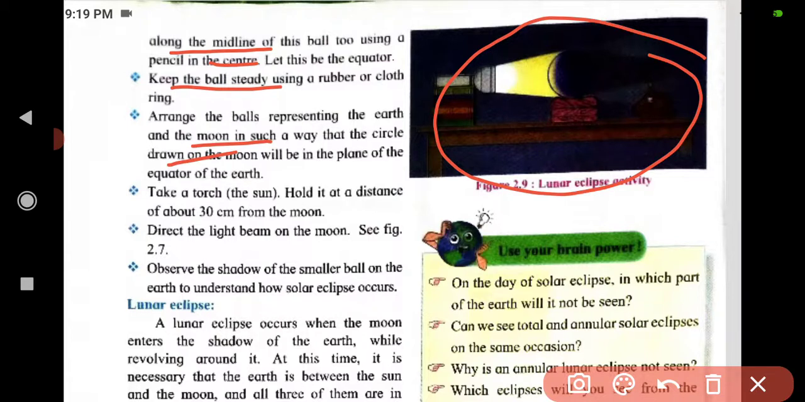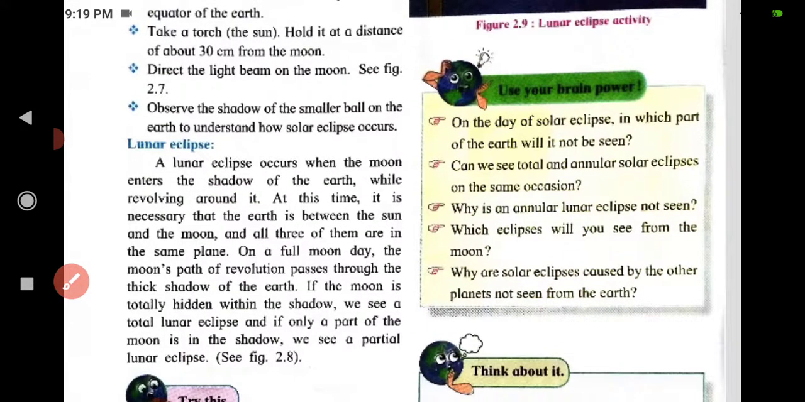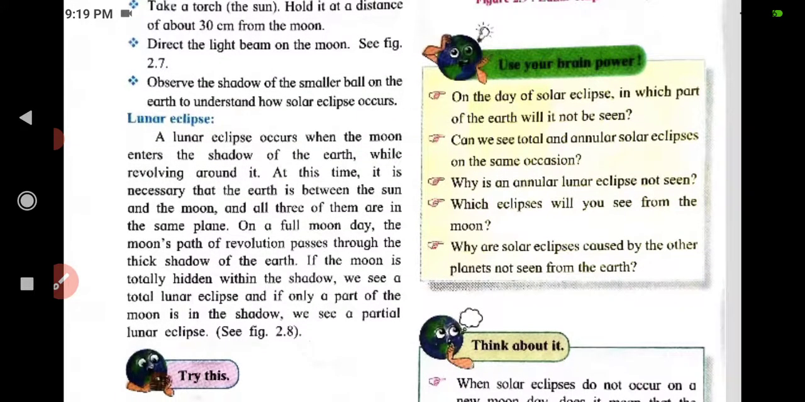Take a torch, meaning the sun, and hold it at a distance of about 30 centimeter from the moon. Direct the light beam on the moon. See figure 2.7. Observe the shadow of the smaller ball on the earth to understand how solar eclipse occurs. By this activity we can understand how a solar eclipse occurs.